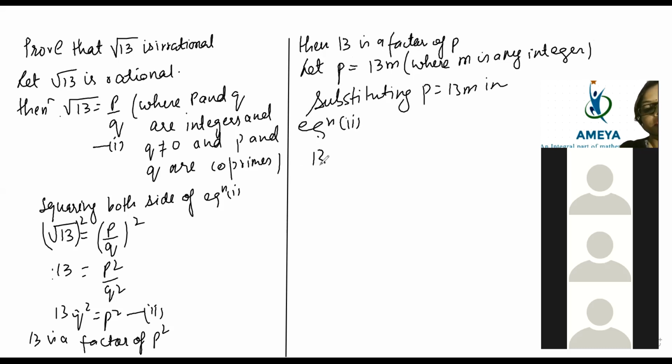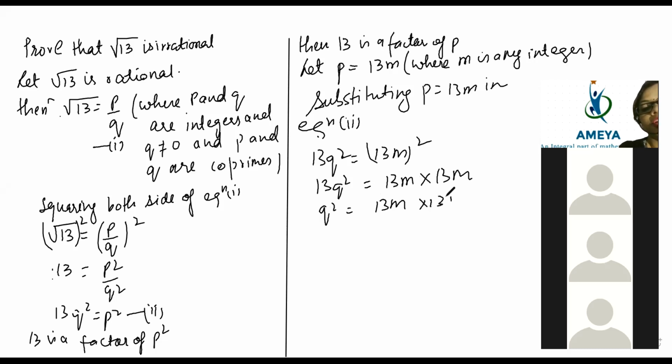So 13Q square is equal to 13m whole square. So 13Q square is equal to 13m into 13m. So Q square is equal to 13m into 13m by 13. So 13 cancel. So Q square is equal to 13m square.